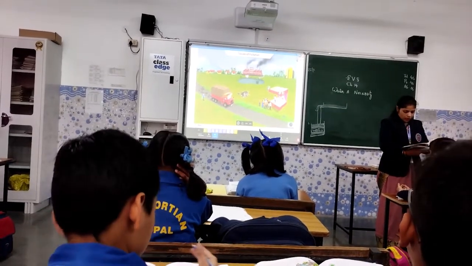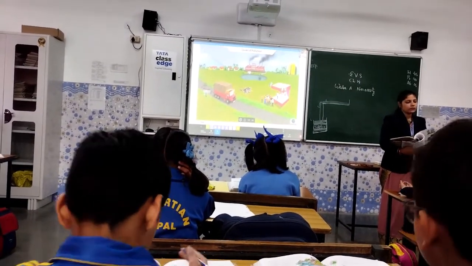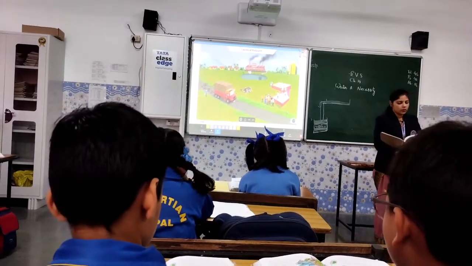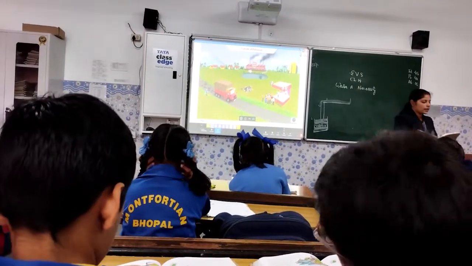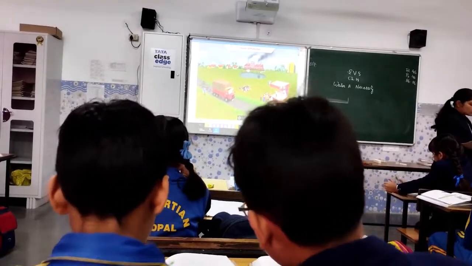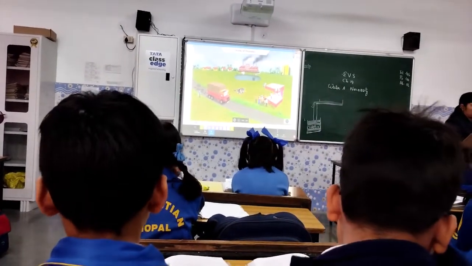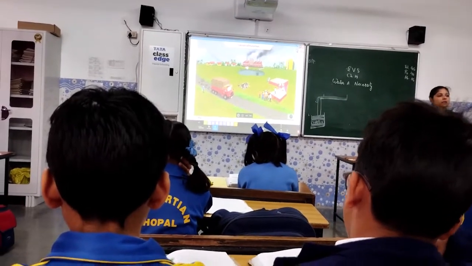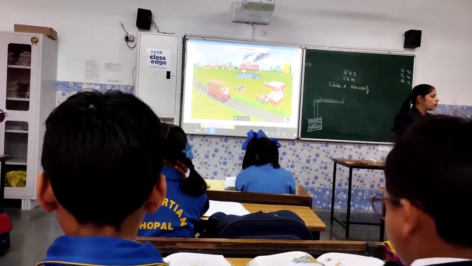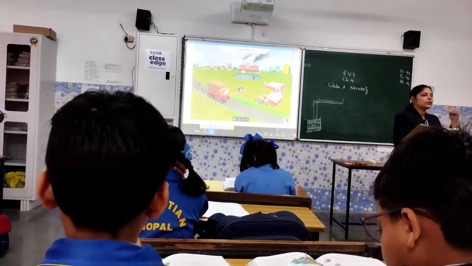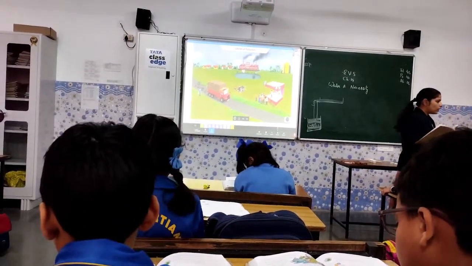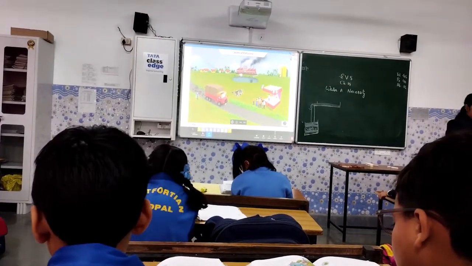ठीक है? So now we'll study about some of the ways in which your different water body is polluted. First one is by washing clothes, then by bathing, and then urinating. That means in villages earlier when there were no washrooms and toilets, people used to go near the river and get fresh up. So this is a kind of pollution only. The water is being polluted.